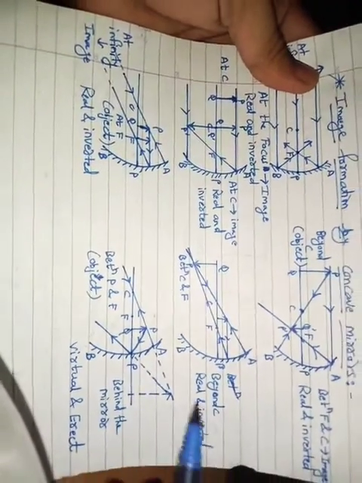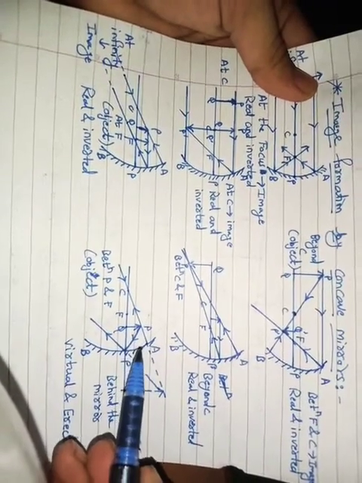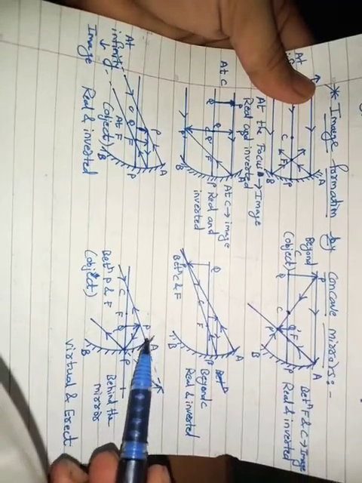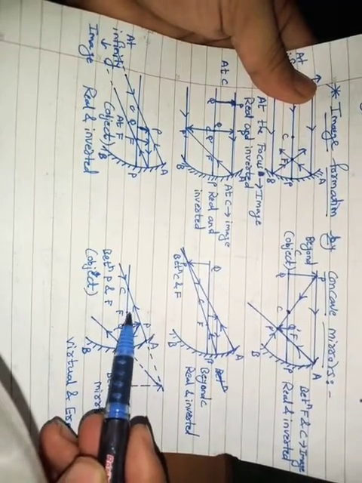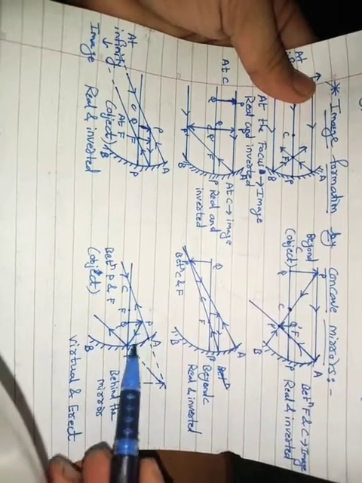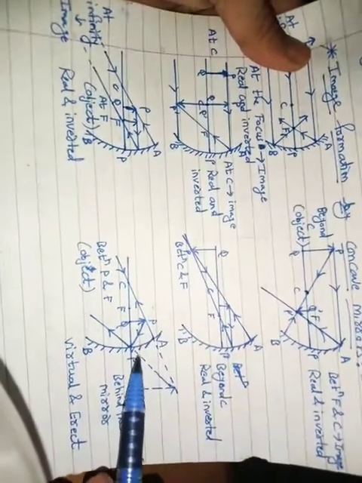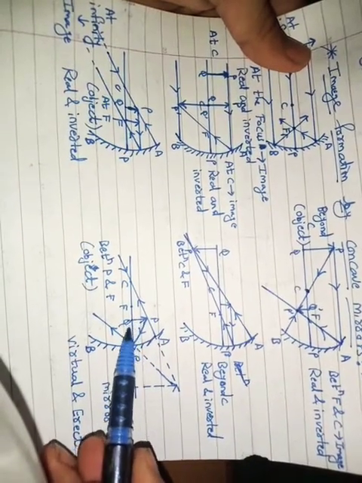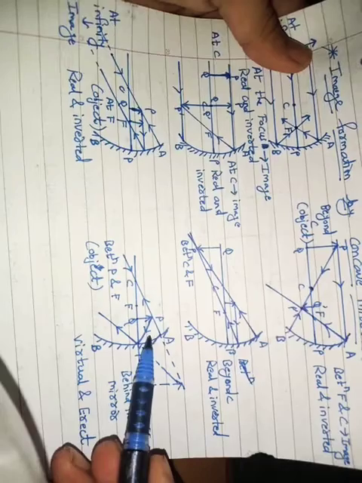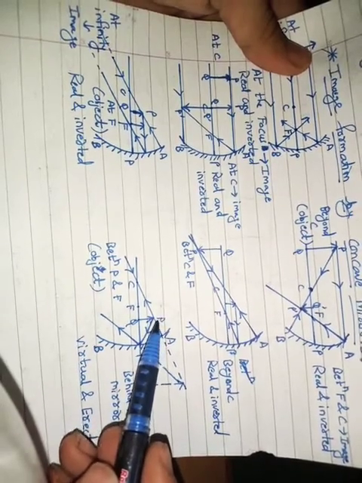Now after that we are coming to the last case. In the last case, our object is between pole and F. That means very close to the mirror. Our object is between P, that is pole, and F, that is focus. So when your object is between P and F, very close to the mirror, see which type of image is forming here.